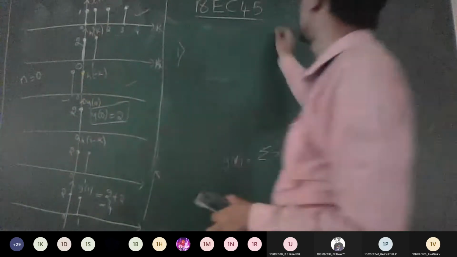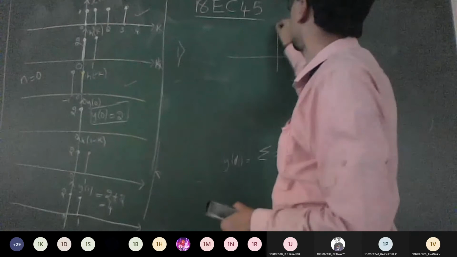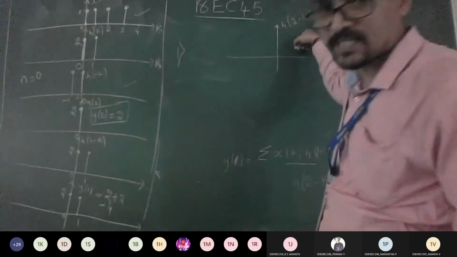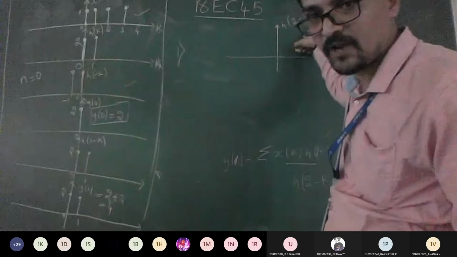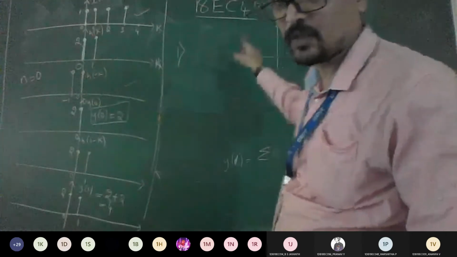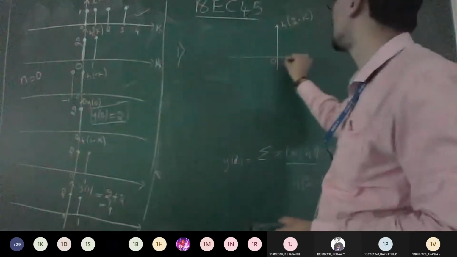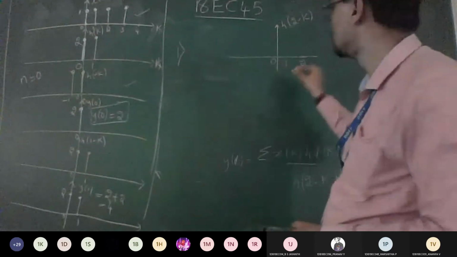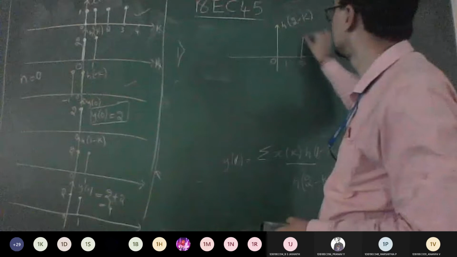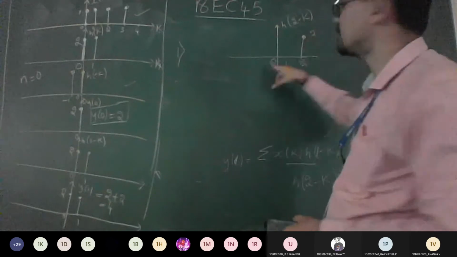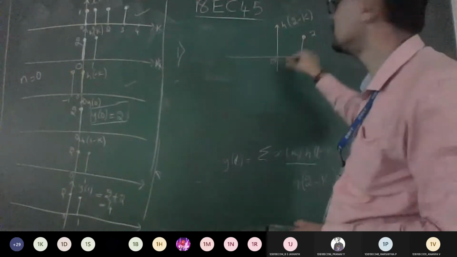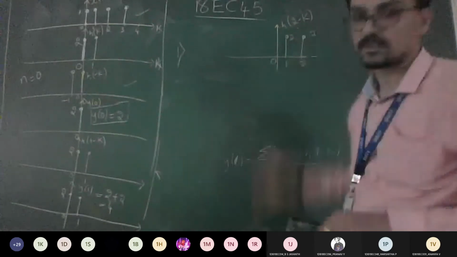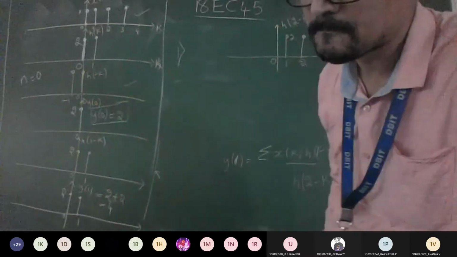So if I perform a sketch for h of 2 minus k, whatever h of minus k you have, if you want 1 minus k, it is a 1-bit delay. If you want 2 minus k, it is a 2-bit delay. So it means the signal which was starting at 0 will jump to 2. From here it will come here. The value remains the same, and from minus 1, it comes to 1. Is it correct? What about everyone?